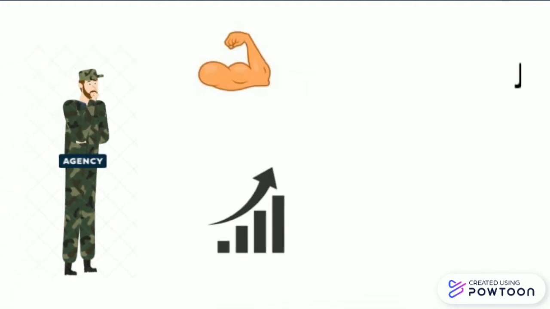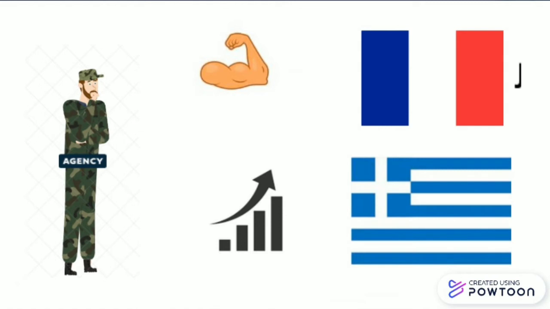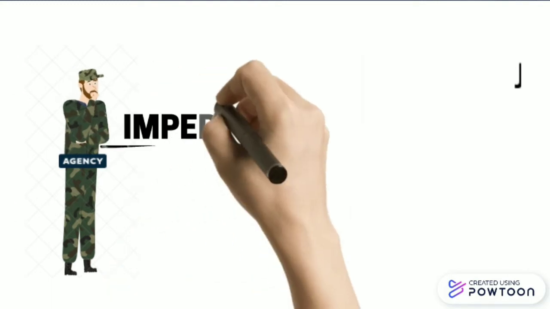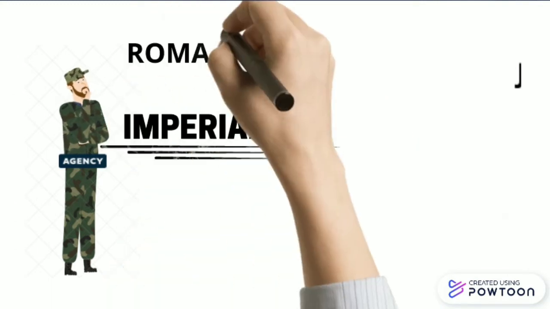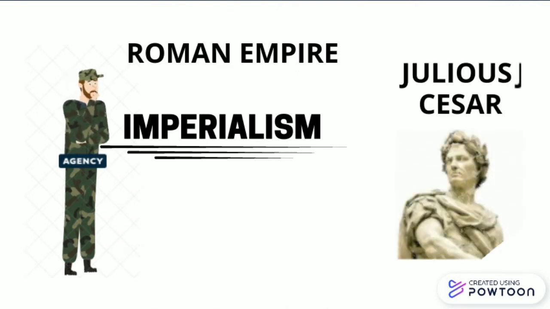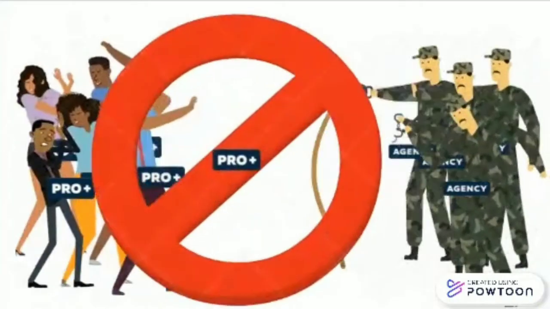And Hitler saw that to become the first world power, Germany could not stay only in Eastern Europe, but had to conquer the rest of the continent, such as France or Greece. In this principle, he took as an example the Roman Empire and Julius Caesar, a great example for the Nazis, and created imperialism. Everything started in January of 1933 when Hitler and the Nazi Party came to power